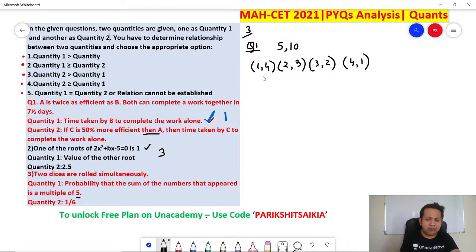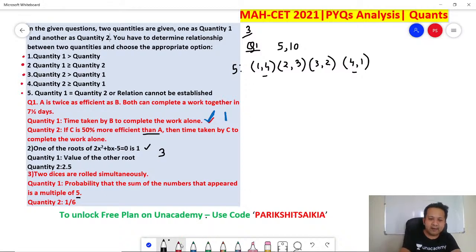Why did I take 1, 4 and 4, 1 as 2 separate instances? Because 1, 4 indicates 1 on the first die, 4 on the second die, while 4, 1 indicates 4 on the first die and 1 on the second die. These are 2 separate instances. So these are the ways of getting a 5.